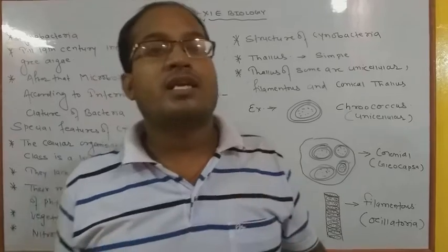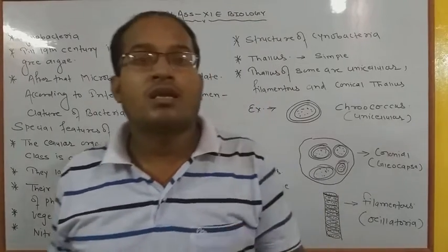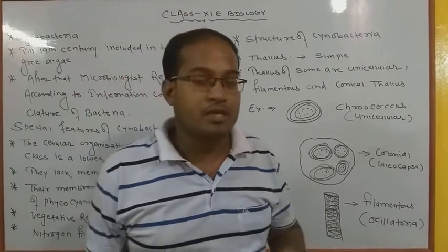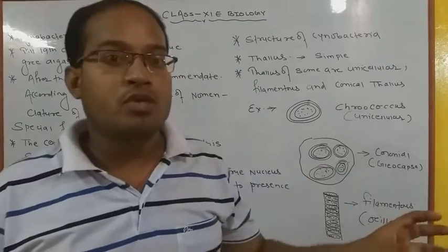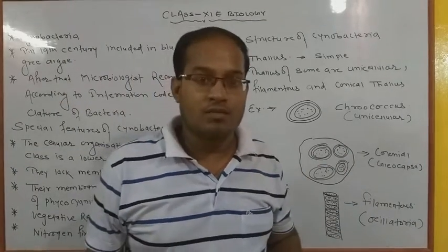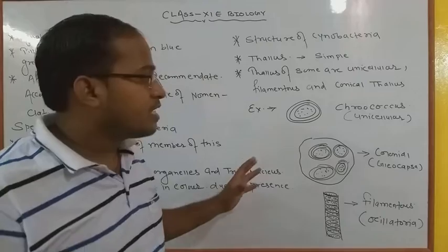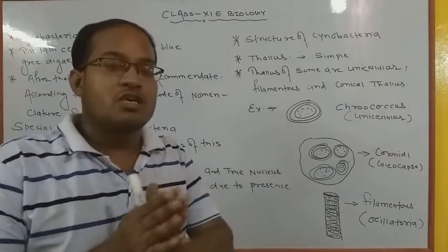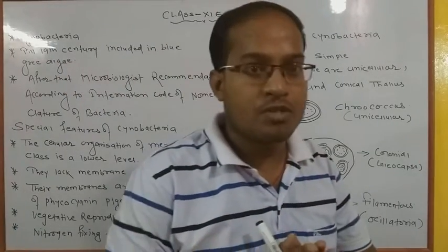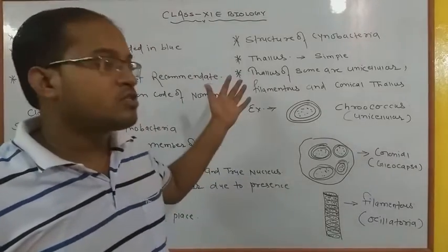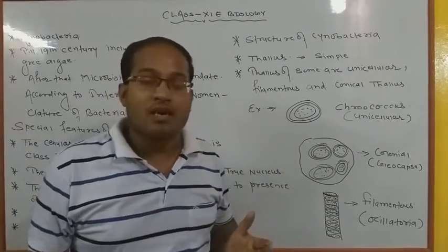Cyanobacteria and bacteria are both related to the microorganism group, and we have already studied the differences between the two groups. Cyanobacteria are related to the group of microbes, but they are very different from the bacteria. Why?